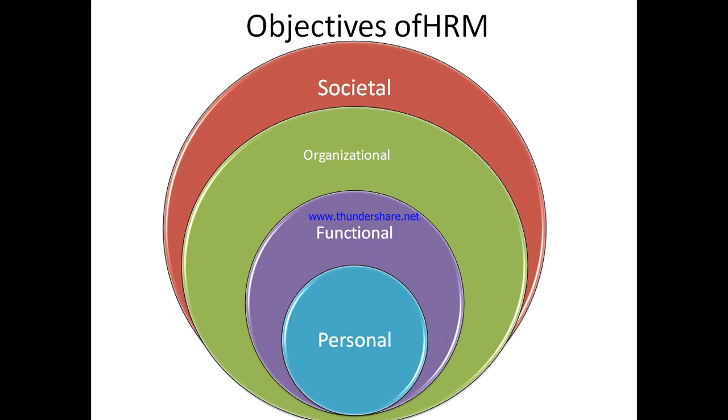You can take a small abbreviation or a formula to learn this human resource management objective, that is SOFP. See, S for societal, O for organizational, F for functional and P for personal. I repeat, SOFP. These are the objectives of human resource management.